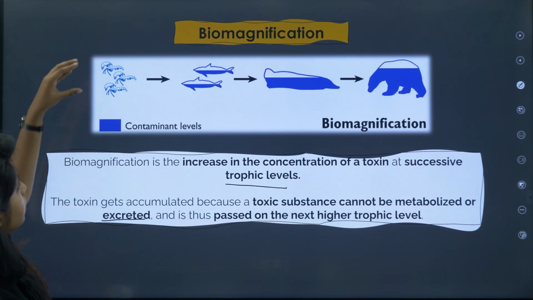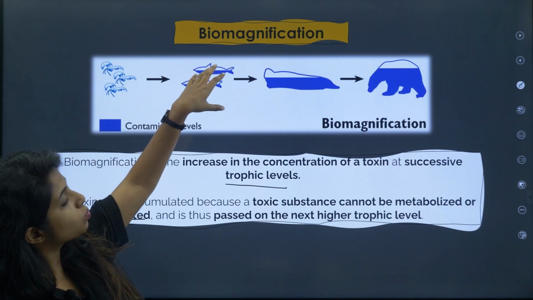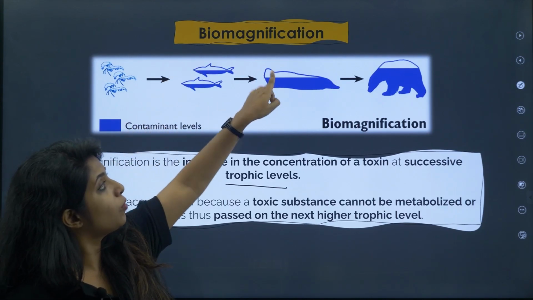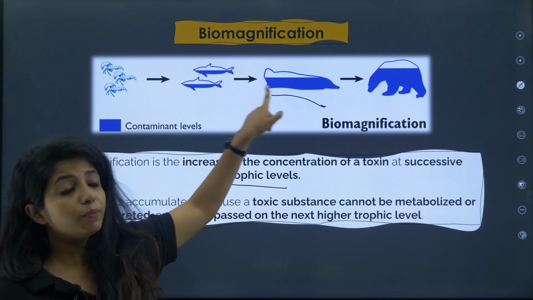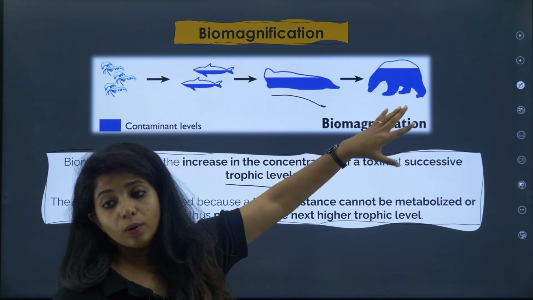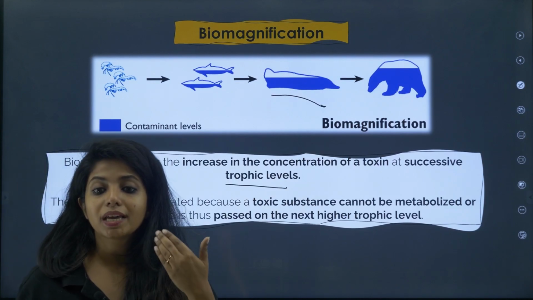So as I said, these crabs are there. The crabs are eaten by small fishes. Now small fishes have this thing in a limited amount. Now when one organism eats both of them, obviously it will have this much amount. Again, this organism is eating another one, so obviously it will keep on increasing.